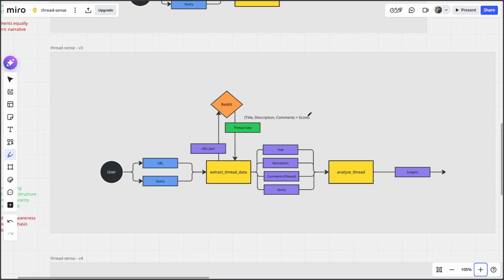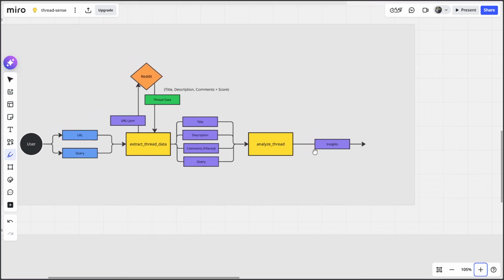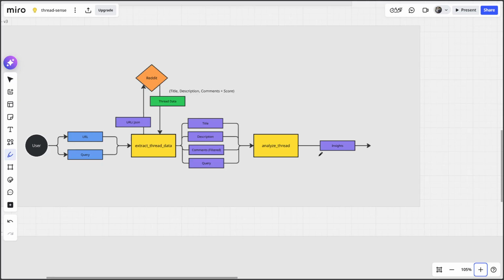Right, and using the score we basically filter out, or we only consider, the top 50% of the comments. Along with the title, description and the user query, these comments are also fed in to the next node, which is the analyzing thread. This basically takes in the input and provides some detailed insights back to the user.